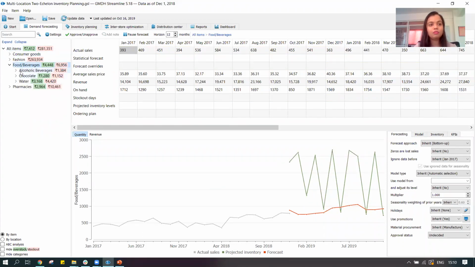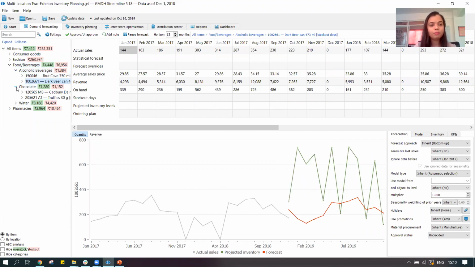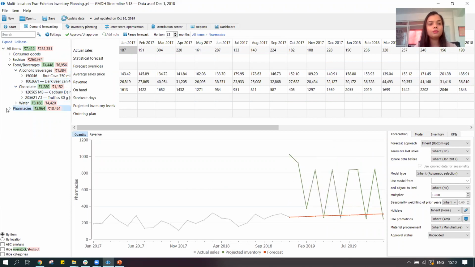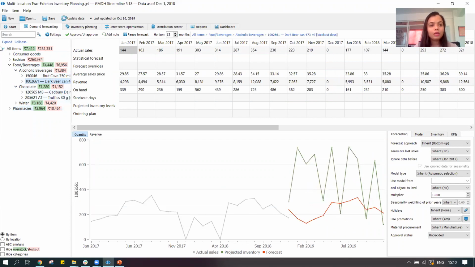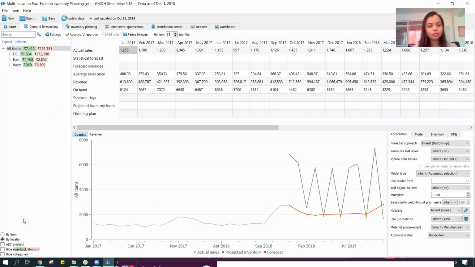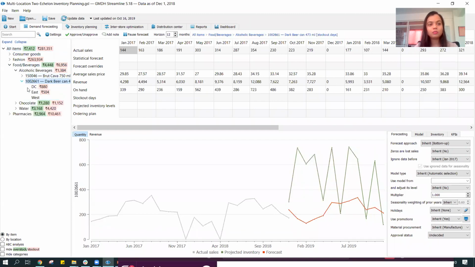Within the food and beverage segment, we have a couple of different instances. We have some beer cans. Then we have chocolates. We have a lot of other products as well. So we can classify and segment our data the way we want. That's very useful in this system, that we are able to not only generate the forecast, but also analyze the data at different levels or by different locations. I can group the data first by location and then by item, or I can just have a look at the item first.